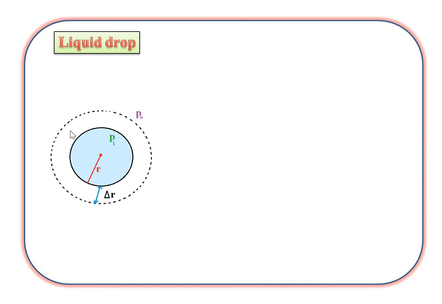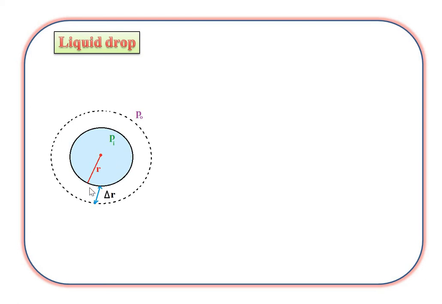In this figure, a spherical drop having radius r, Pi is the pressure inside the drop, and Po is the pressure outside the drop. As the drop is spherical in shape, inside pressure is greater than the outside pressure. Here delta R is the change in the radius. So excess pressure inside the drop is Pi minus Po. Remember, excess pressure inside the drop is Pi minus Po.